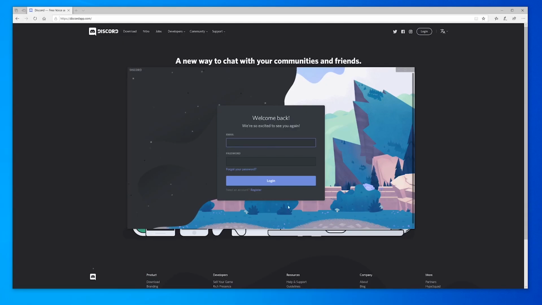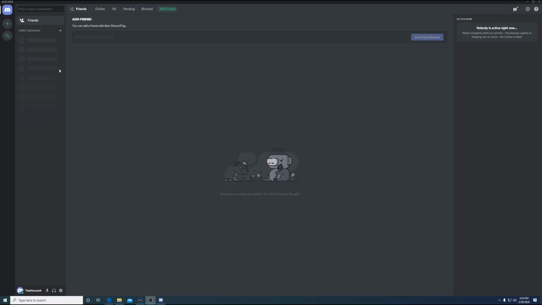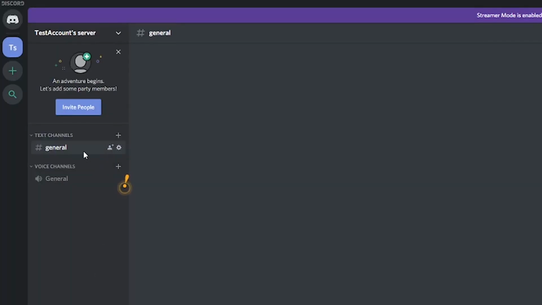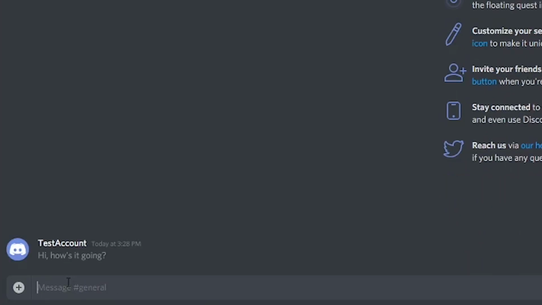Here's how it works. You'll need to sign up for Discord and download it either on your computer or your phone, and then you'll want to create a server for your church. Now, you could start inviting people here now, but you'll probably want to set some things up first. There are two types of channels: text channels and voice channels. Text channels are chat rooms that act as giant group texts for people to share thoughts and pictures. You can set up as many as you like for different purposes: prayer requests, small groups, you name it.